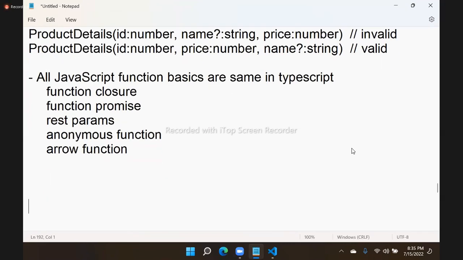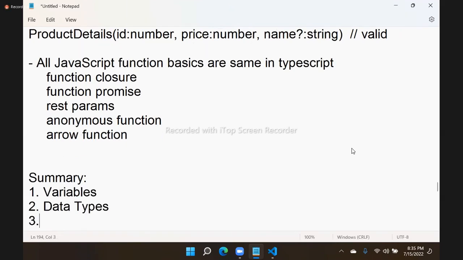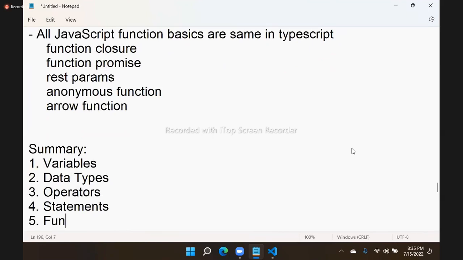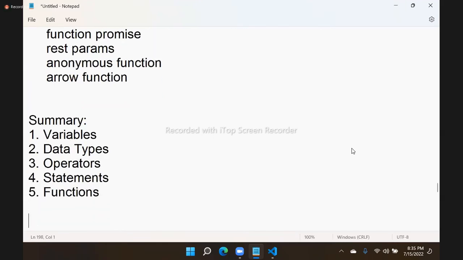Now, what is the change here is variables. So let me give you the summary. Language basics summary: variables, data types, operators, statements, and functions. These come under language basics. In that, you observed a few changes and we learned them, right? Variables, no changes. Data types have few changes. Variable declaration has some changes, with the data type you have to mention. Operators and statements, no changes. Functions have changes.